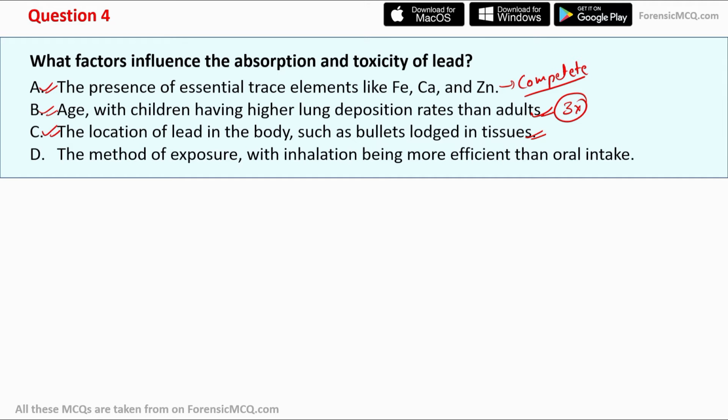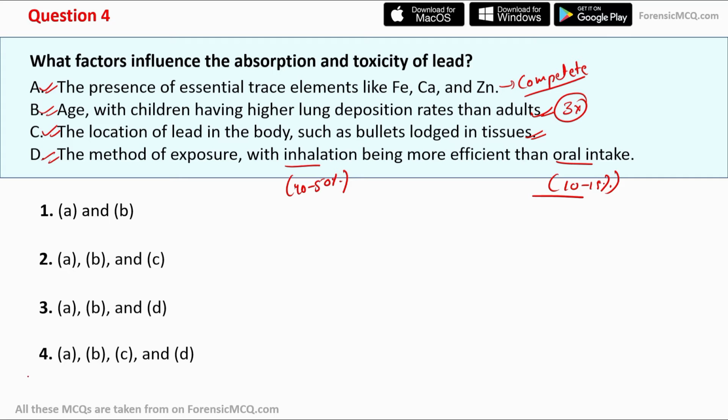Moving to the D part, that is the method of exposure, with inhalation being more efficient than oral intake. And this is also correct because in case of inhalation, the absorption rate is usually 3 to 50%. But in case of oral intake, the absorption is usually 10 to 15%. So lead has higher absorption when inhaled, and it is also true for any metal. So option D is also the correct answer. So for this, all options are correct. Now let's move to the options.